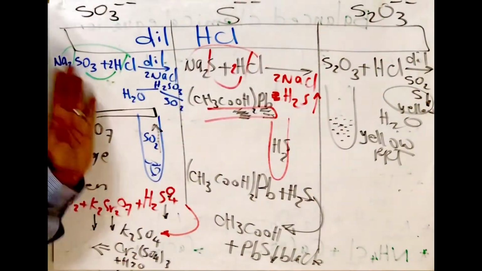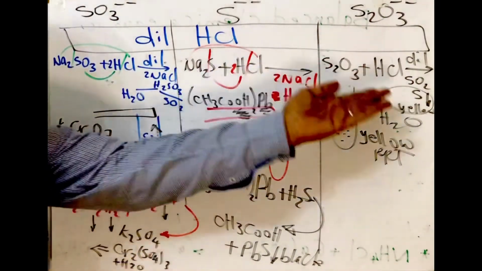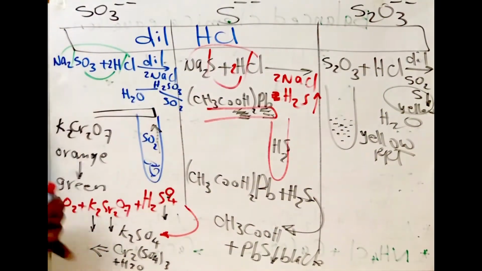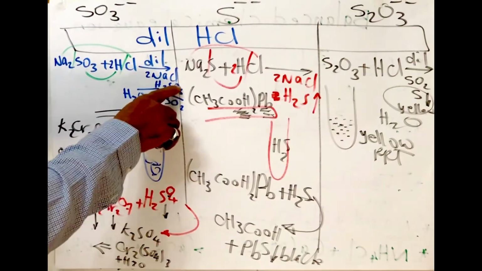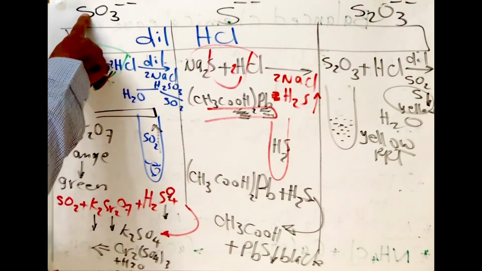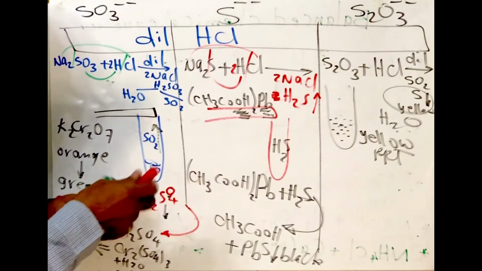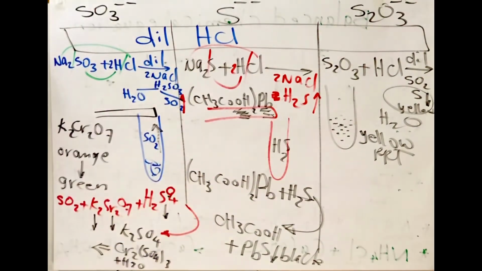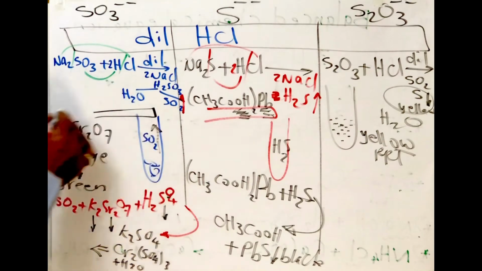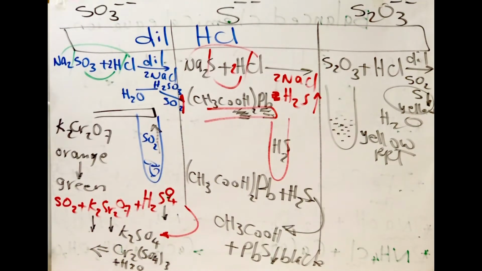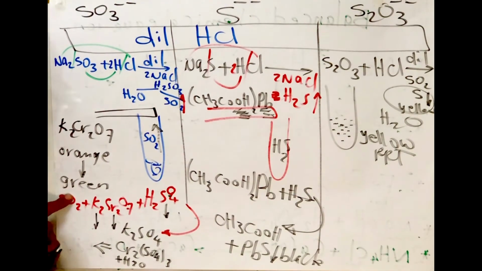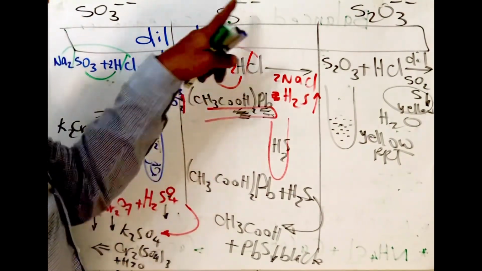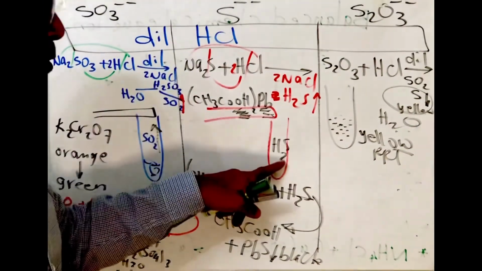It will give an acid, unstable, it will be decomposed. The first one produces H2SO3 in case of sulfite, and SO2 gas will evolve. To detect the presence of SO2, use paper wetted with acidified K2Cr2O7, potassium dichromate, it will change from orange into green. Number 2, sulfide. It will produce H2S.